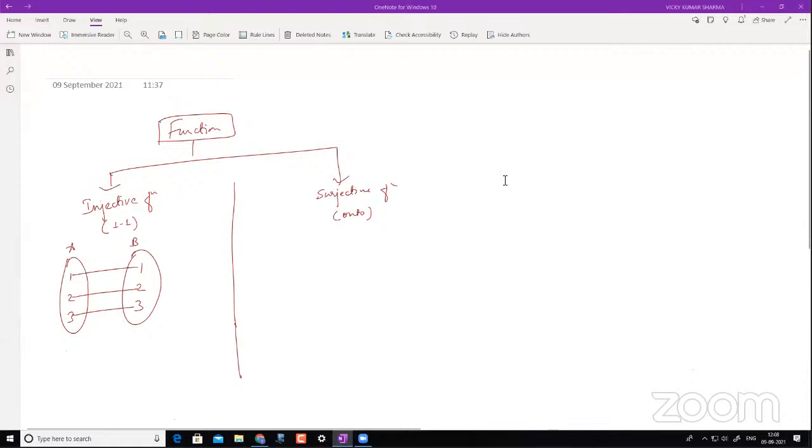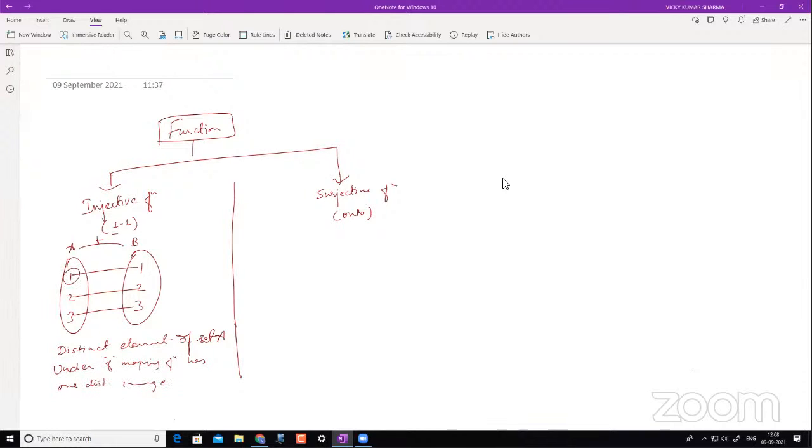Okay. So now, injective function, one-to-one function. In a crude way, if you have to understand, distinct elements of set A under some mapping F have distinct images.